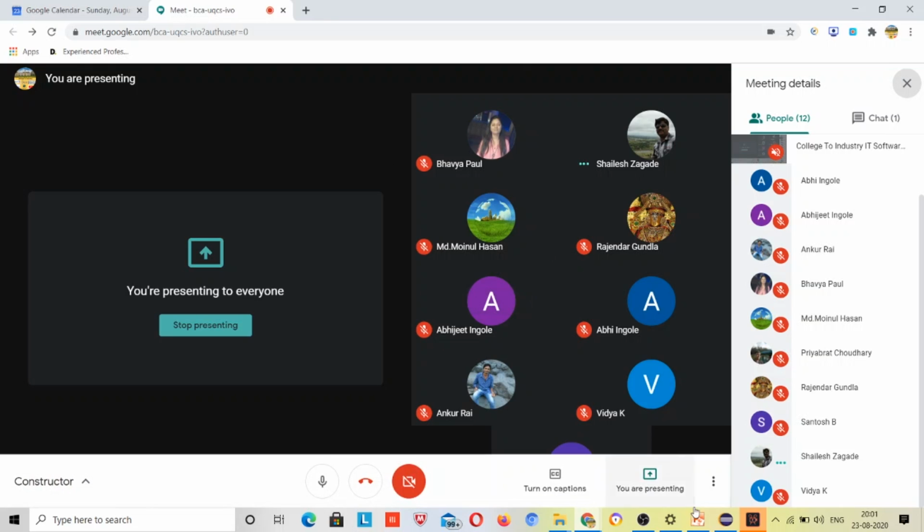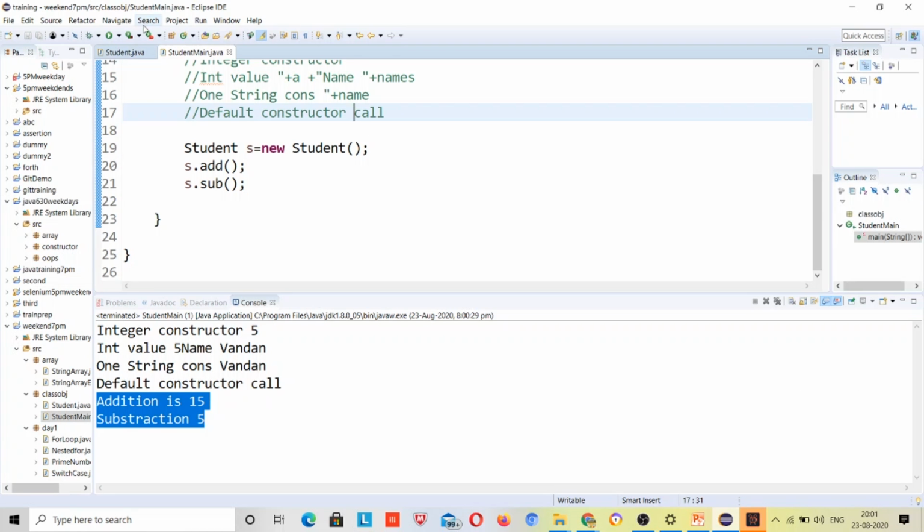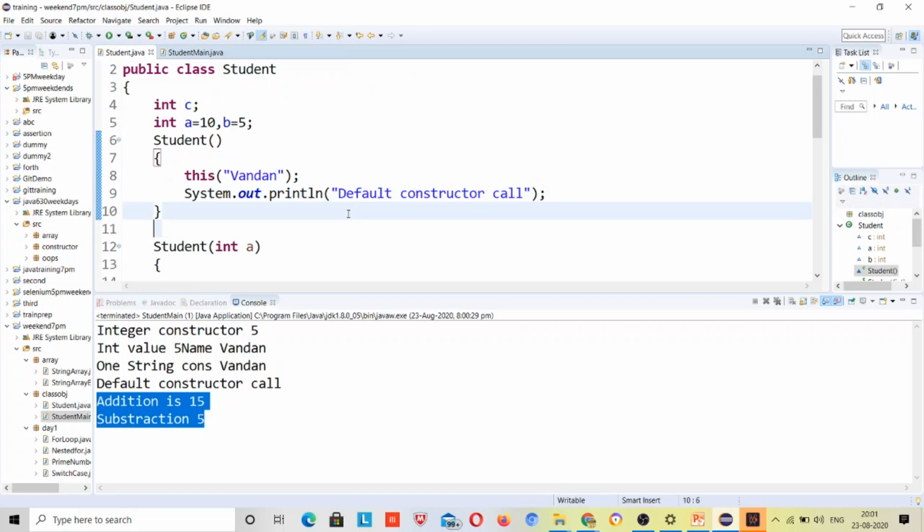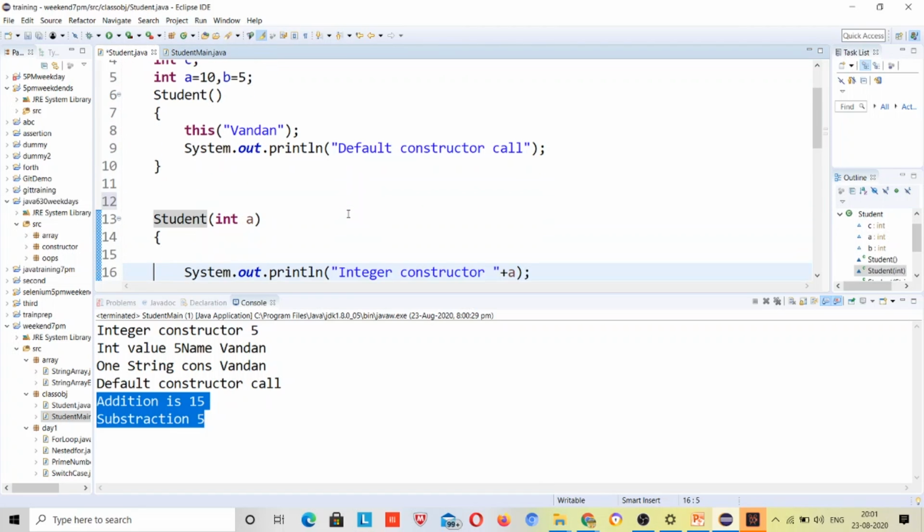Now let me add one more thing, the static block.